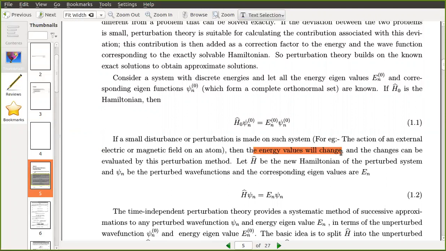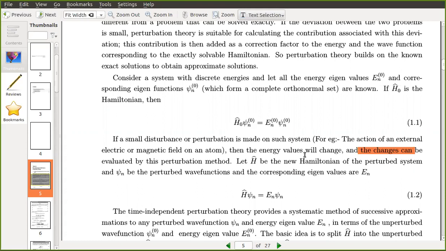Whenever you apply an external field, energy values may either increase or decrease, and these changes can be evaluated by this perturbation method. In the energy level diagram, each energy is represented by a horizontal line, and these lines may move up or down according to the perturbation. The only thing you have to evaluate is how much the energy levels are shifted.